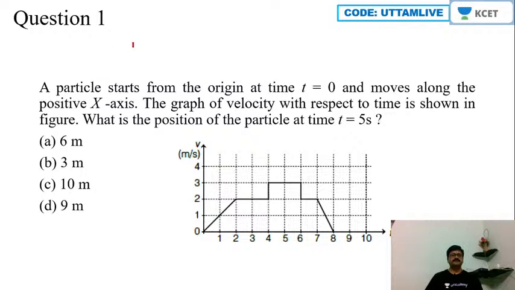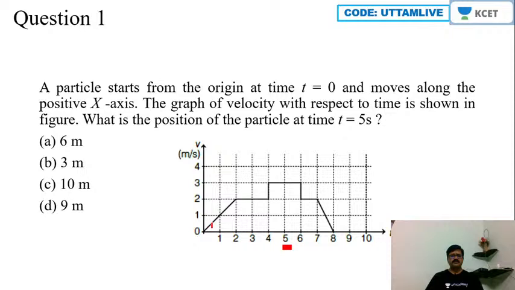Now, first question: a particle starts from origin at time t equals 0 and moves along the positive x-axis. The graph of velocity with respect to time is shown in the figure. What is the position of the particle at time t equals 5 seconds? Now they are asking you to find the position. Position in the sense of how much displacement this particle has made at time t equals 5 seconds. That is what they are asking.